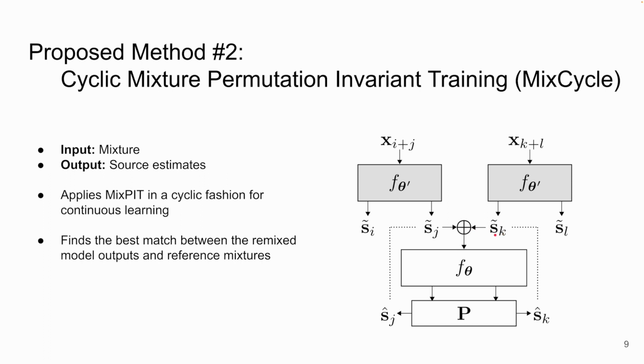We then use these teacher model estimates to train the student model f theta. We cycle between producing source estimates and using them to update the model parameters. The teacher source estimates that start as noisy copies of the input mixtures transform into accurate estimates of the sources when the training is complete.